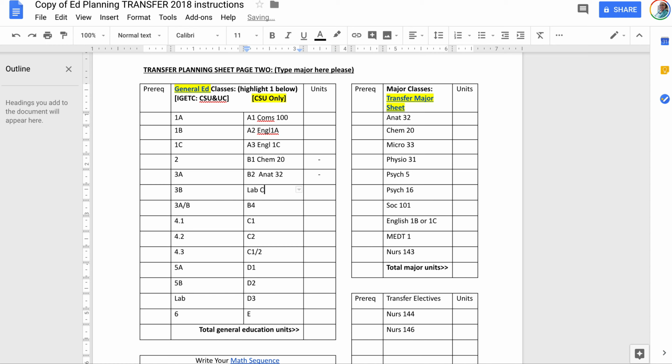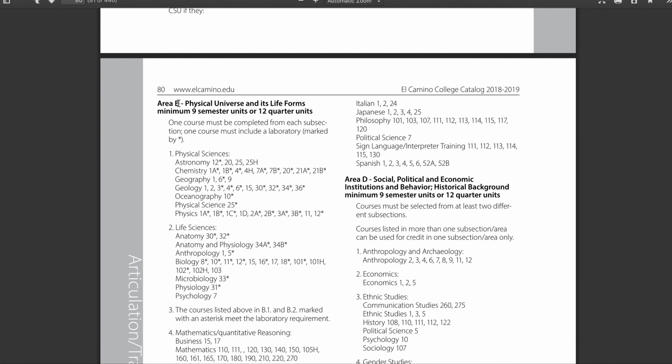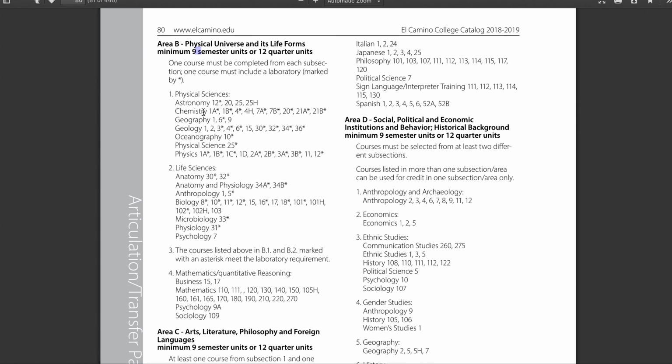Both of these have a laboratory, so you can just rewrite a class and put a dash for the units. And then your math is your B4. So for example, we've moved on to the area B where you need 9 semester units. You'll see Chem 20 is listed under B1. You'll see Anatomy 32 listed under B2. Both of them have the asterisk, and the asterisk means it has a laboratory, so you're fine there. And number 4, you have Math 150.